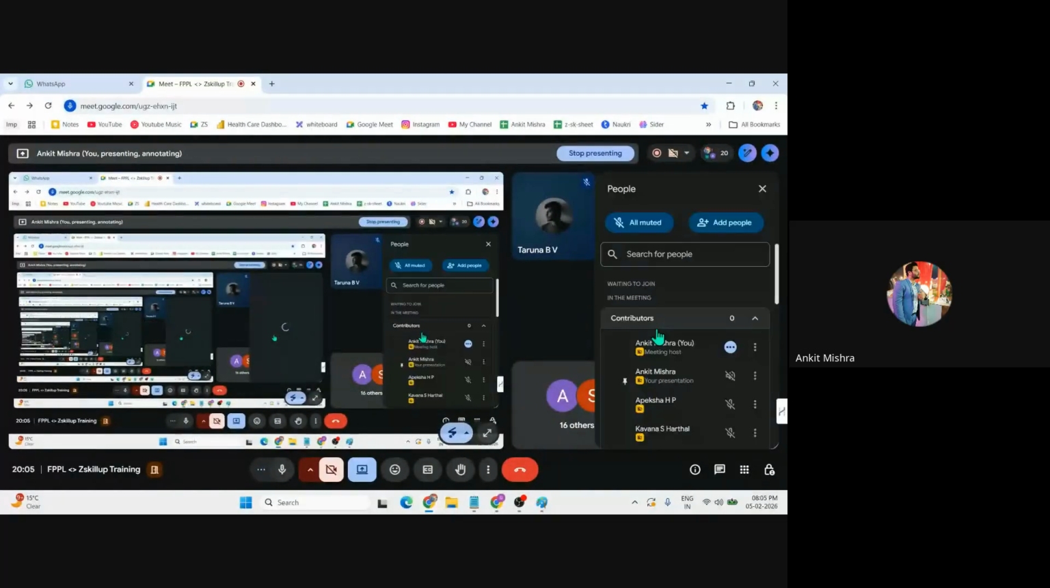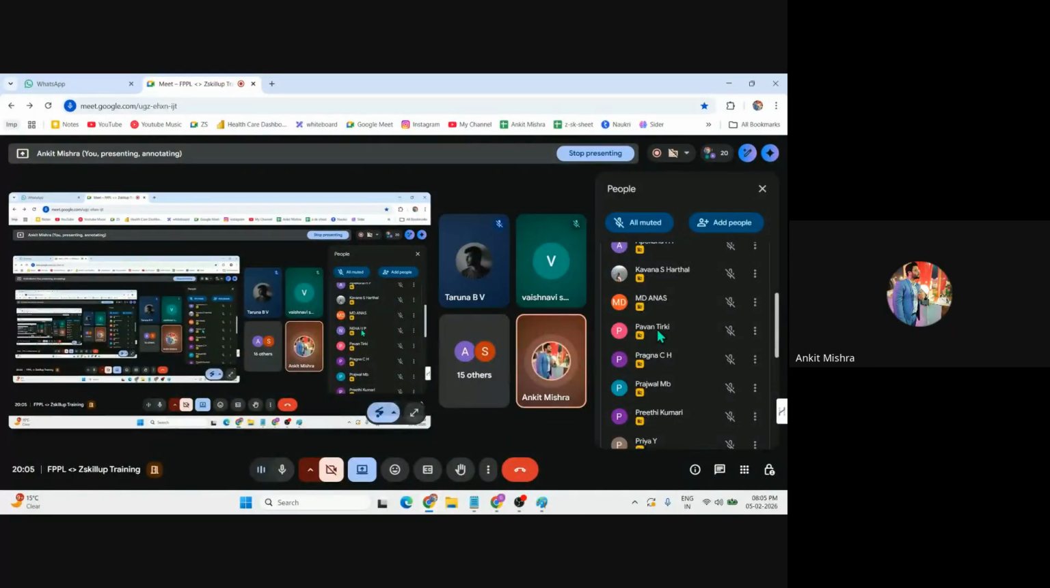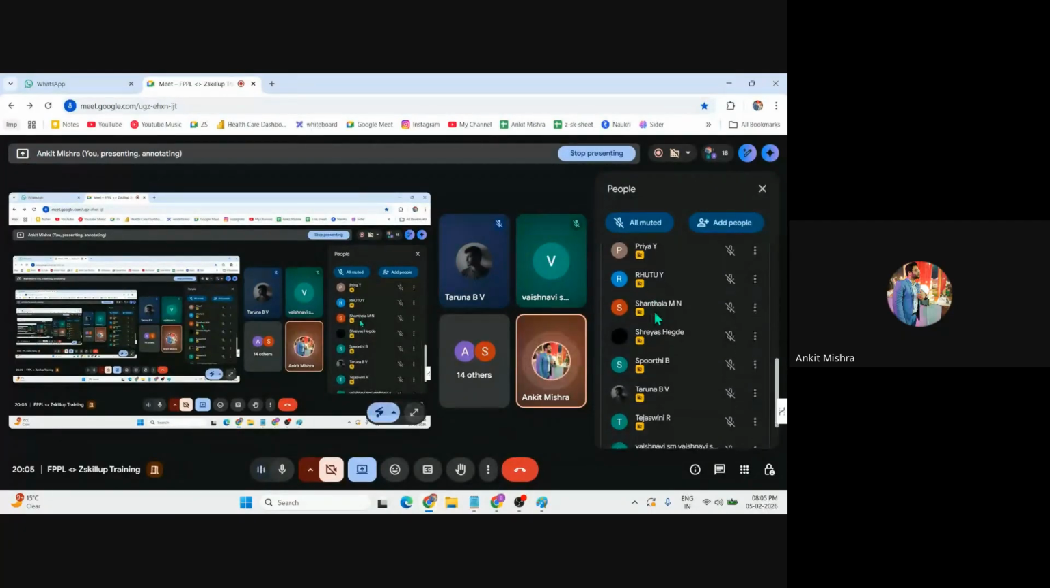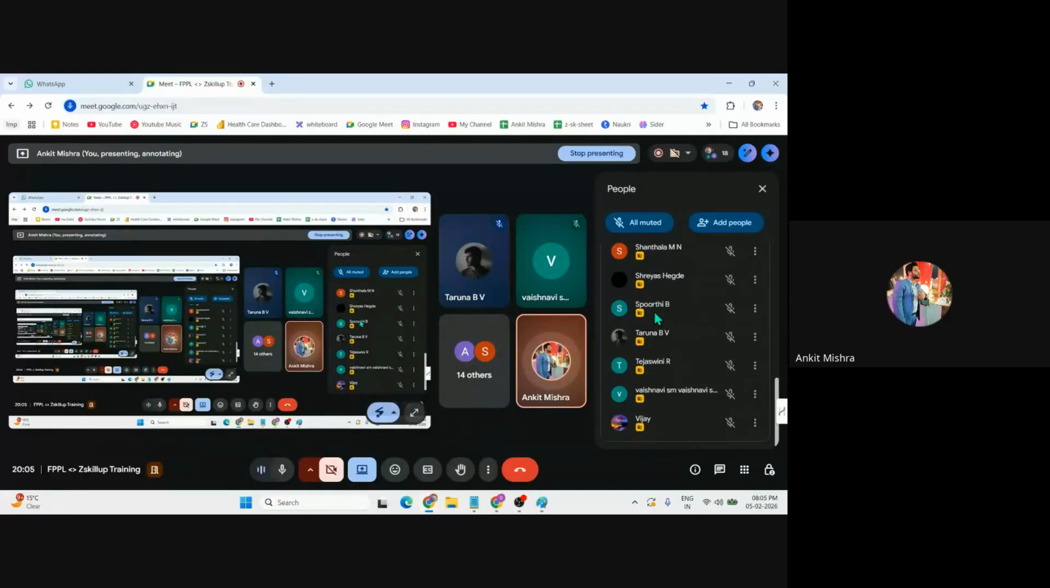Let me check the list of candidates. Neha, Pragna, Prajwal, Preeti, Priya. Try to be more engaging, right? If you ask a question, it would be good for the rest of the candidates so that they can understand something new. If you ask multiple questions, you will definitely help your colleagues or friends understand things in a proper way, right?